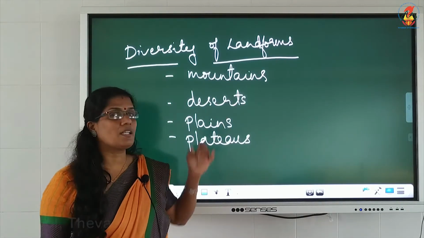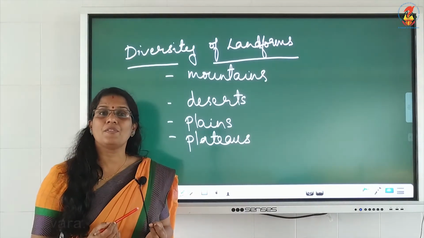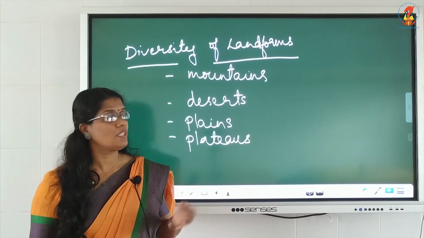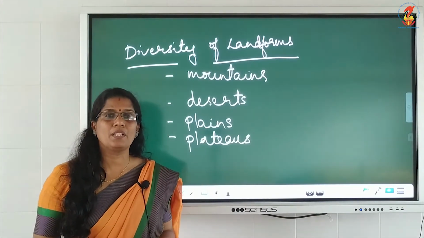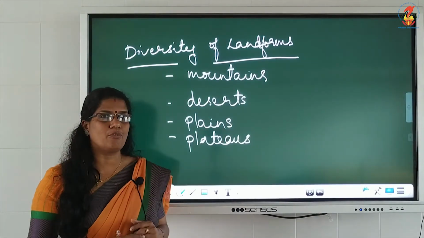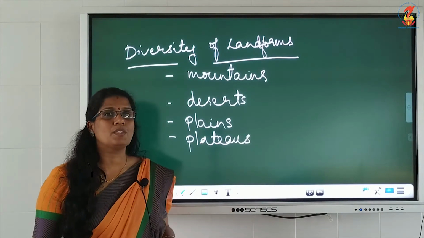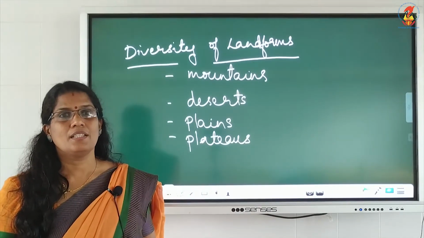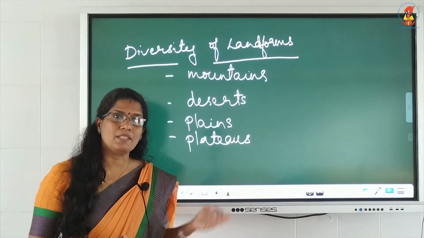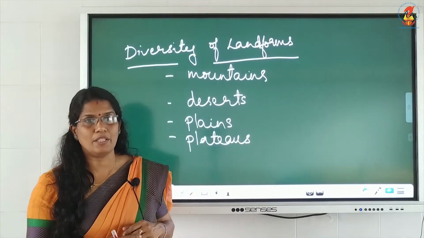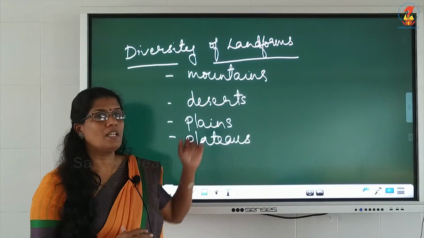According to this, the climate changes, the vegetation is different, the soil is different in all these regions. Yes, the population, everything depends upon these landforms. Settling of population is different in different regions.